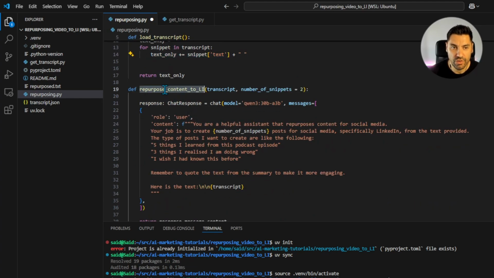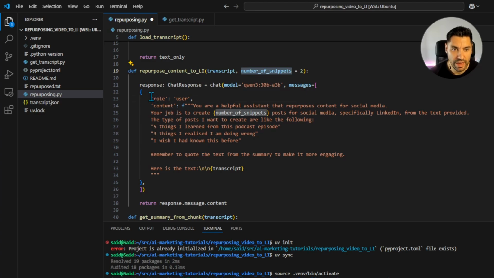Now I have created this other method over here in which I'm breaking down the pieces of content to be reused, and I've selected over here 2 snippets. So when I run this function, I want the system to return 2 snippets or 2 pieces of content that are created from the original content.